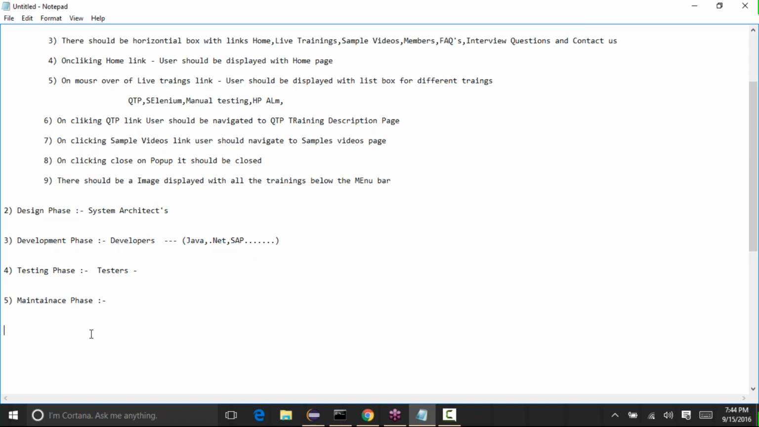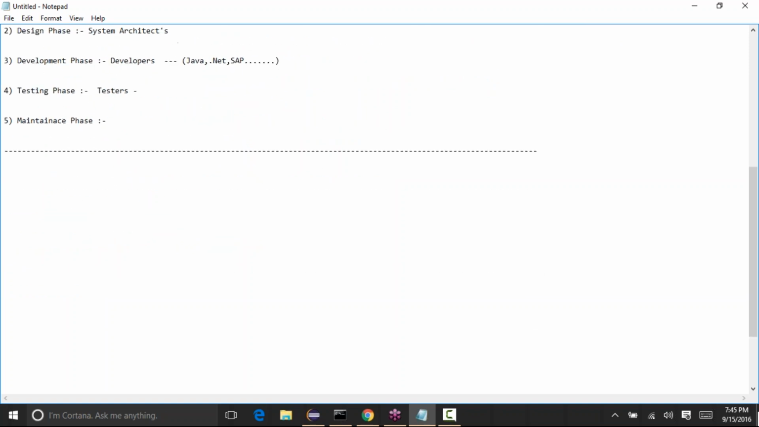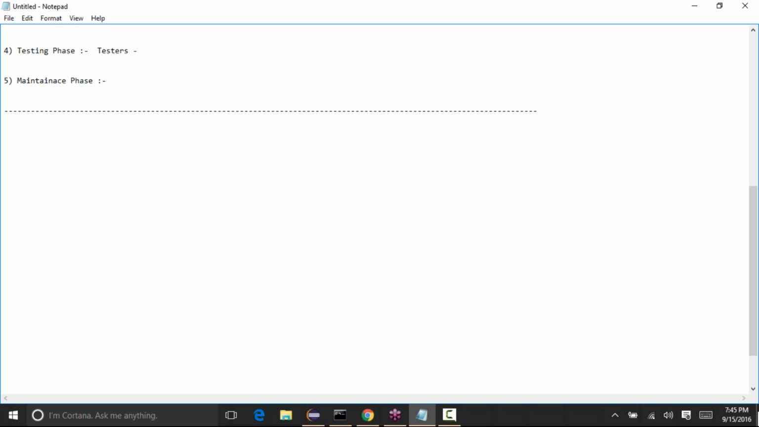These are the phases, and every company follows a different methodology. There are different models using which companies develop the application. Models in the sense, they will follow some standards for developing these applications. Let's say there are different development models.